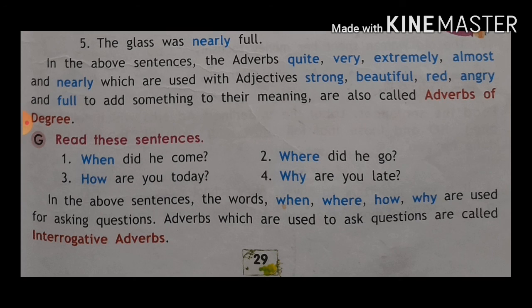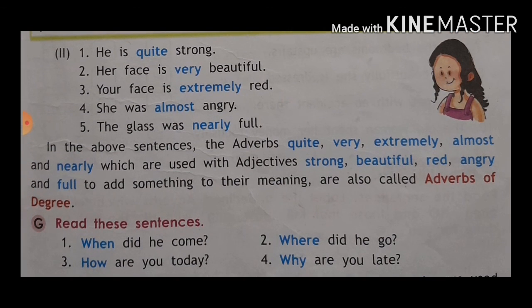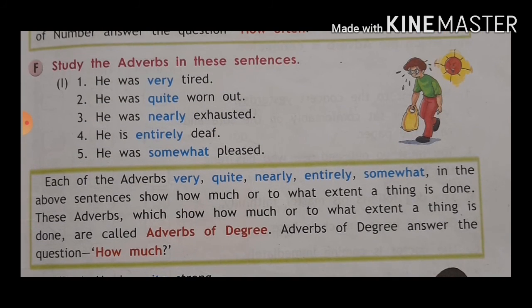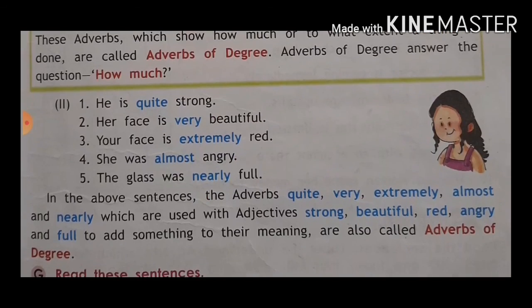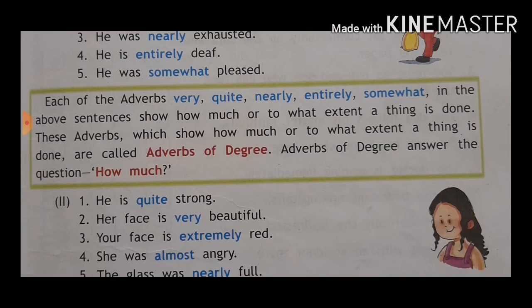Okay, when did he come? So this is the question, so this is called the interrogative adverb. Okay, so the words which we use for asking questions are called interrogative adverbs, like when, where, why, how. Okay, about the adverb of degree, adverb of number, interrogative adverb, I hope you all understood.